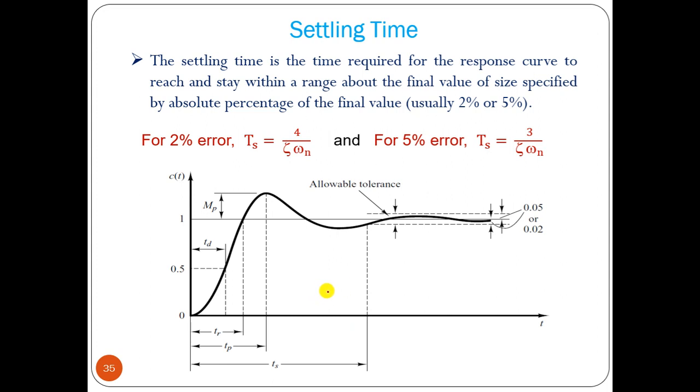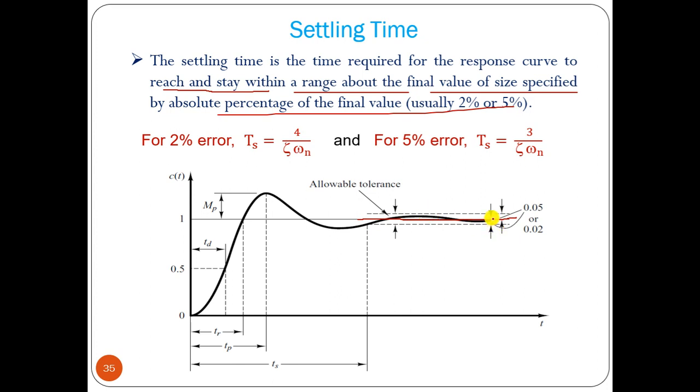Now another point is settling time. Settling time is the time required for the response curve to reach and stay within a range about the final value. The range we can consider as 2 to 5 percent. Say this is your constant 1.